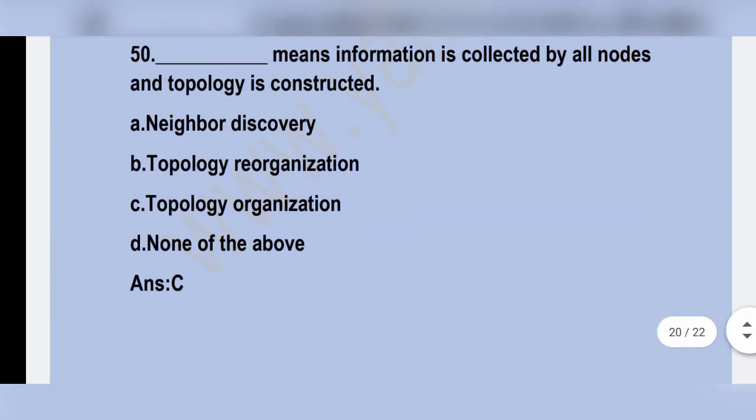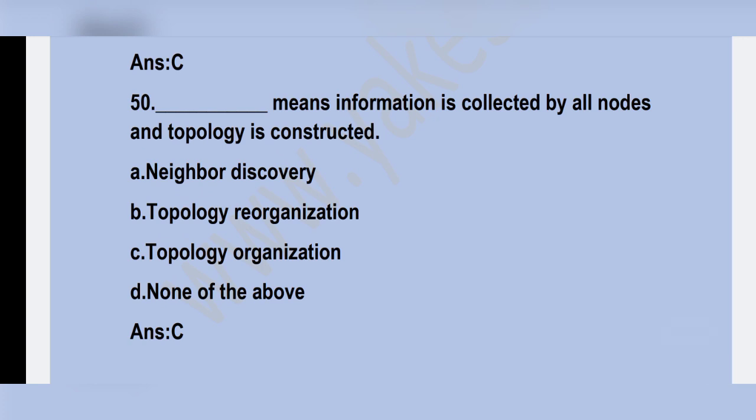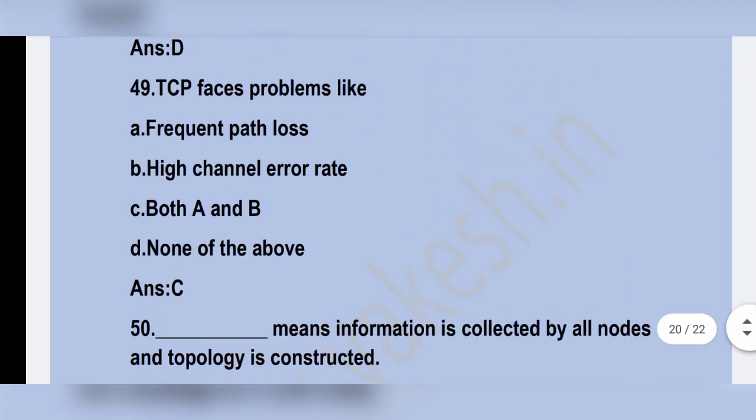First question. Dash means information is collected by all nodes and topology is constructed. Option C, topology organization is the correct answer. Next question. TCP faces problems like option C, both A and B: frequent path loss, high channel error rate.